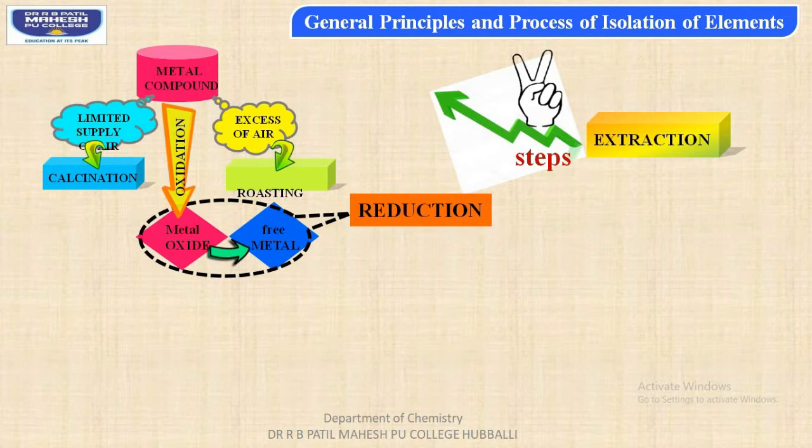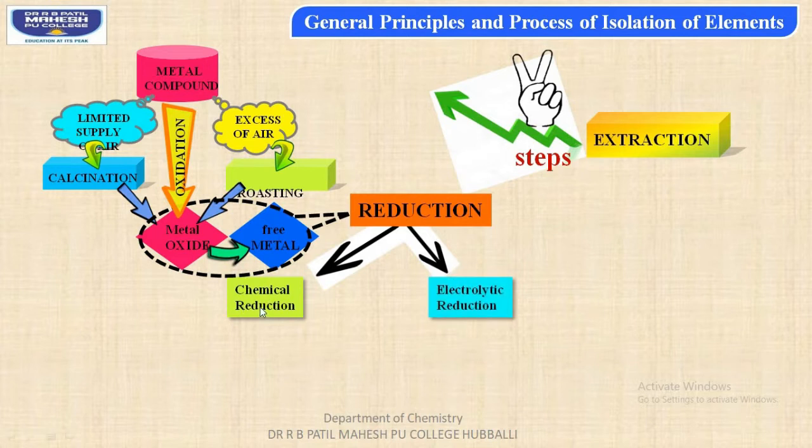And students, once the metallic oxide has been produced, it can be reduced to free metals. The process involved here is reduction. Further, students, reduction consists of two main types. The first one is chemical reduction, and the second one is electrolytic reduction.